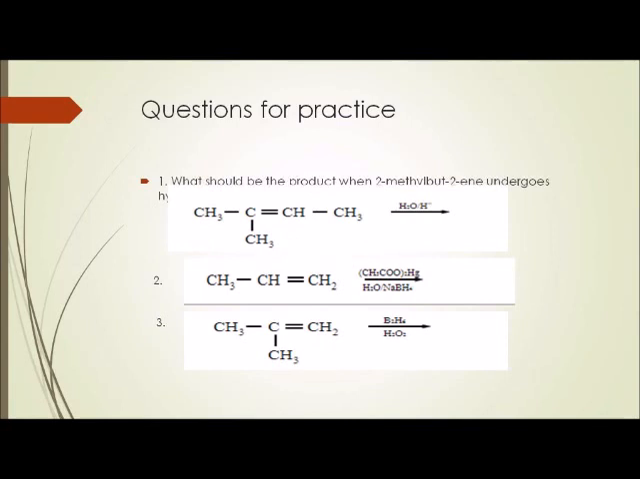Now here are some questions for your practice. What should be the product when 2-methylbut-1-ene undergoes hydration? Unsymmetrical alkene reacts with water. Unsymmetrical alkene reacts with mercuric acetate. And unsymmetrical alkene reacts with diborane in presence of hydrogen peroxide. I hope you are able to do all these questions. Thank you very much.